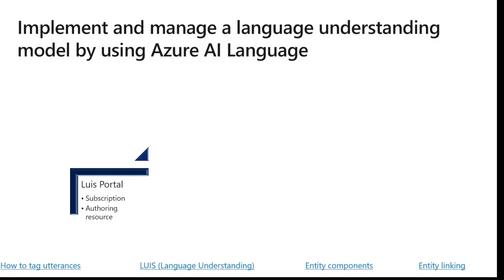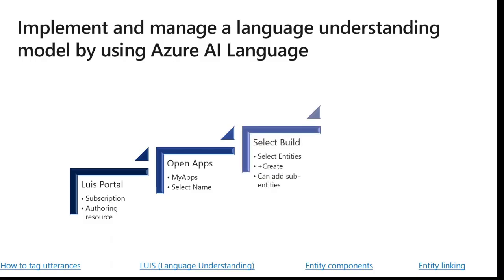So to create an entity, you want to sign into the LUIS portal and select your subscription and authoring resource to see the apps assigned to that authoring resource. Open your app by selecting its name on the My Apps page. Next, select Build from the top navigation menu and select Entities from the left panel. Then select the entity type. Continue configuring the entity. Then select Create when you are done. So even better than this graphic, get in the portal, take a look at it, and see what it looks like and what the options are to configure. That's always a great way to get ready for these exams.